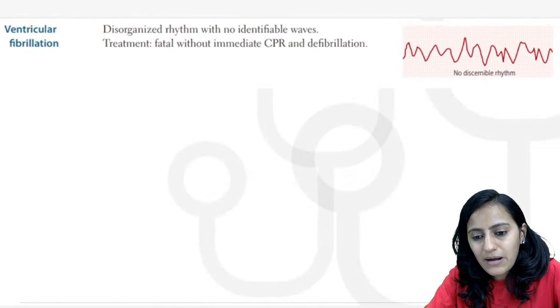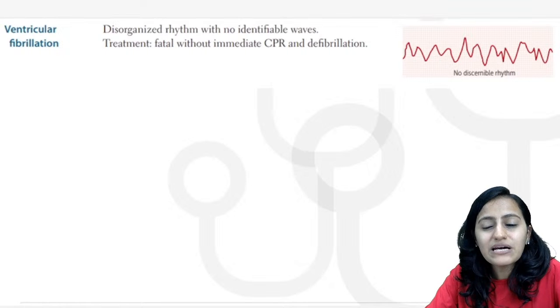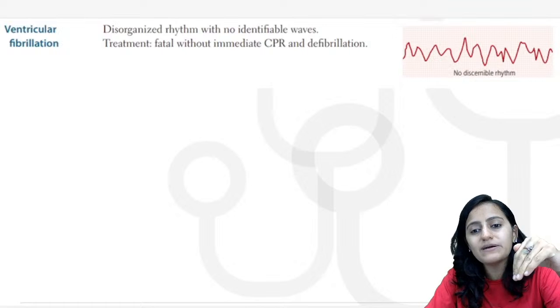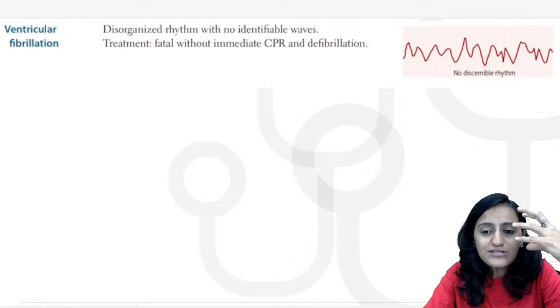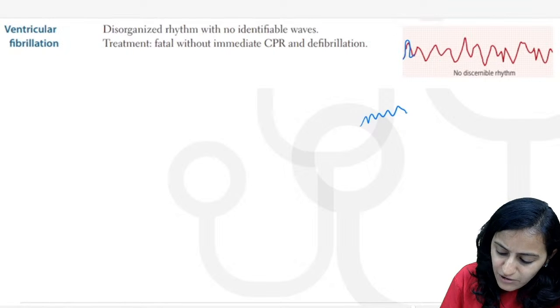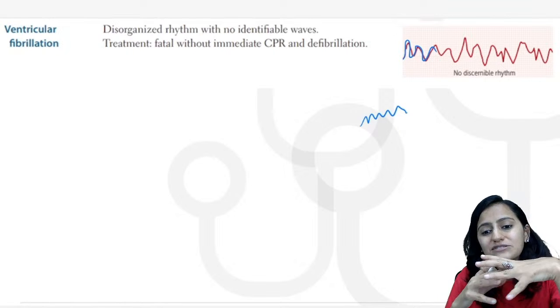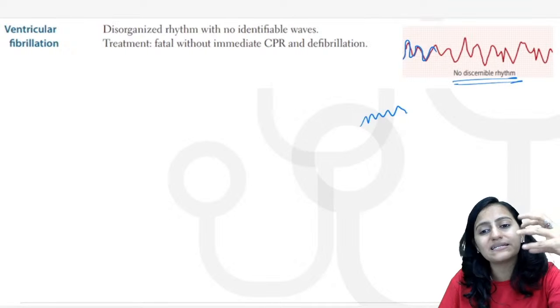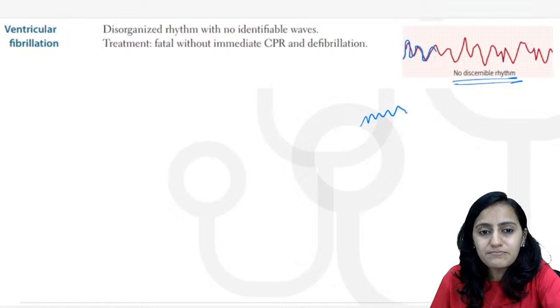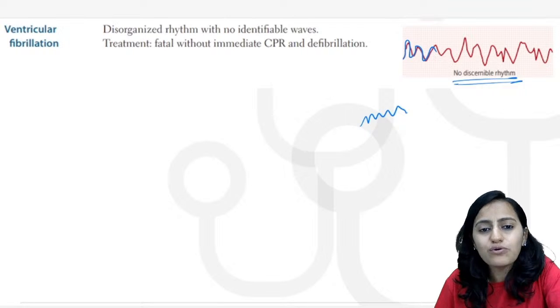Coming to the next one, that is ventricular fibrillation. We spoke about atrial fibrillation. Now coming to ventricular fibrillation: you will hardly see the waves, which are of small amplitude, and there is no rhythm that you can see. That is ventricular fibrillation. You cannot see any rhythm there and the waves are of low amplitude.